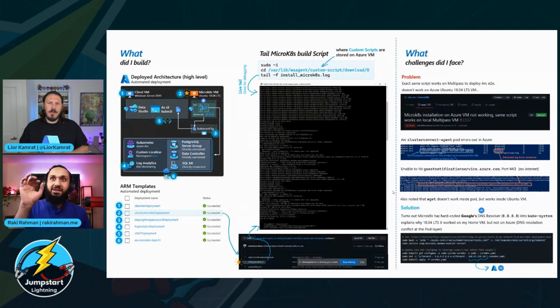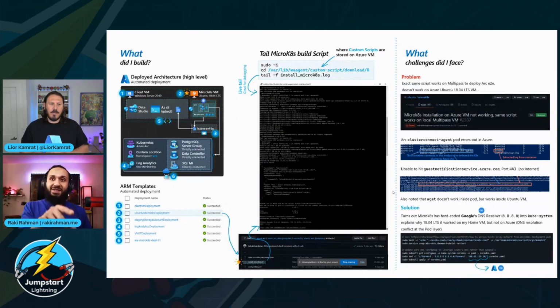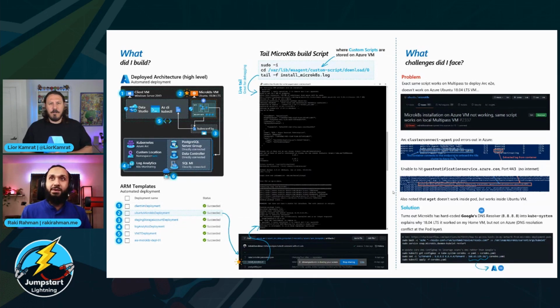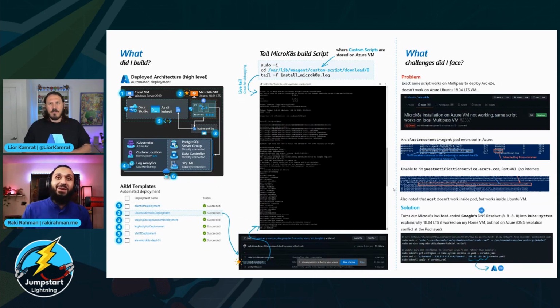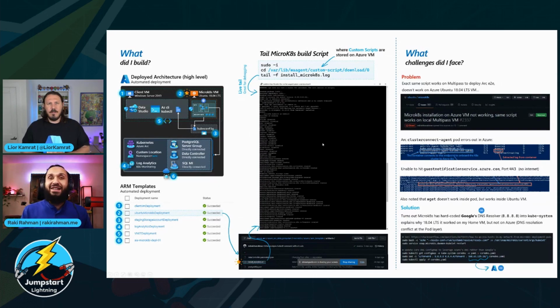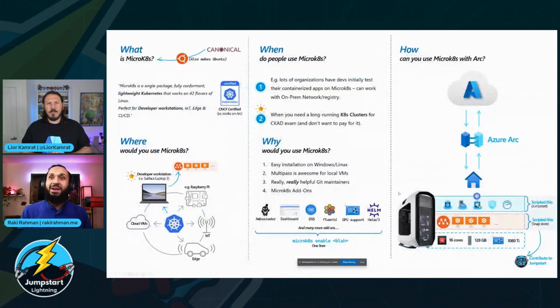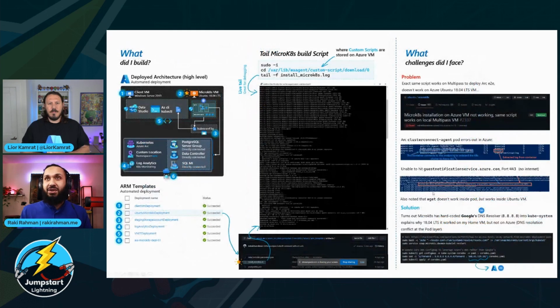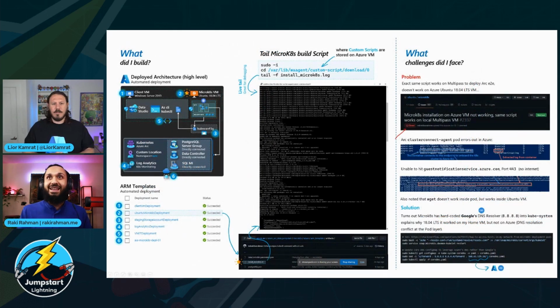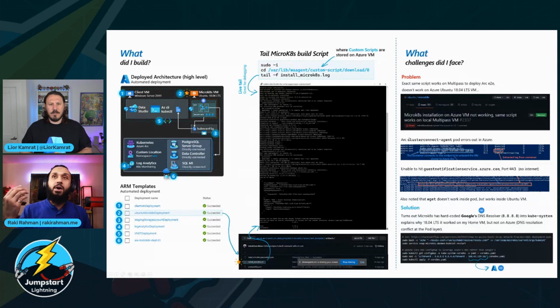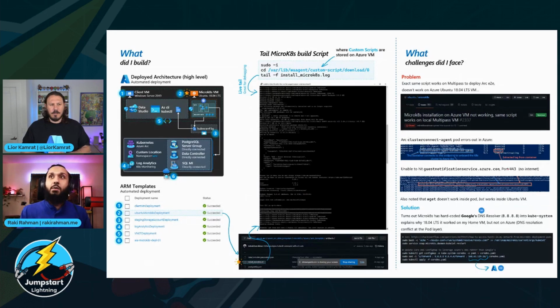So let me start with the specific technical problem for this scenario, and then I'll talk about it from a broader perspective. So, man, microK8s is really interesting. What I found was, like I was showing you my desktop, and I got microK8s installed on here. Worked like a piece of cake, had no issues. But in Azure, and this is what I have on my screen, I found that when you spin up the Arc cluster, like the Cluster Connect, one of my pods was going into error state. And it didn't make any sense to me because it's the same exact code.